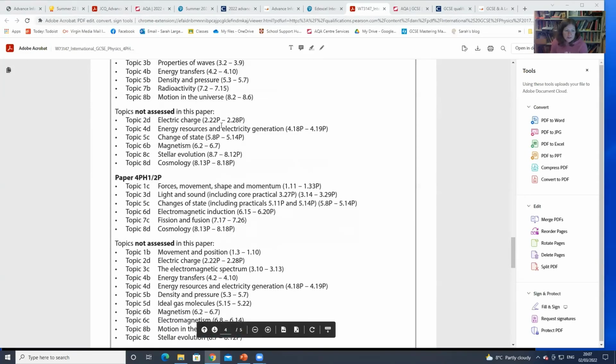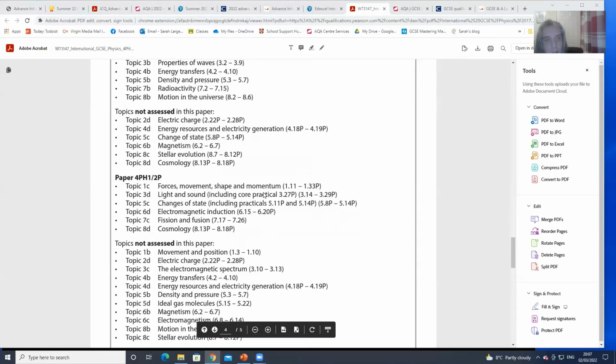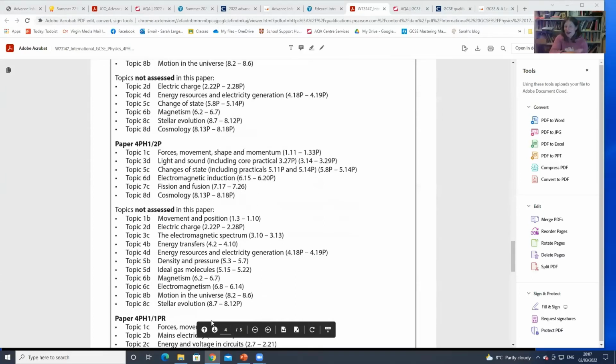And I think for physics, that's just electric charge and stellar evolution. Cosmology, I noticed, I think. No, it didn't. Cosmology it is, definitely. Yeah, I was looking at the wrong one. So don't look at that first list and go, stellar evolution, stars, I think is the only thing. There's 2 of them. Yeah, electric charge and stellar evolution is not assessed at all.